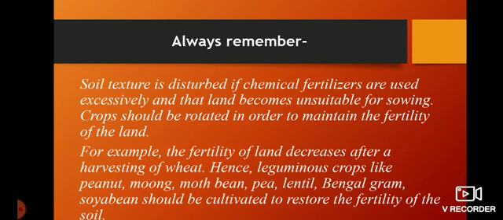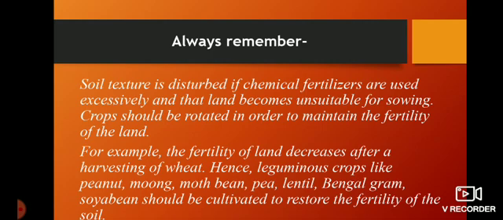Crops should be rotated in order to maintain the fertility of the land. So we just have to take alternate crops. If this year we are taking rice, next year we sow any other crop in the farm. Due to that, soil fertility will remain constant.